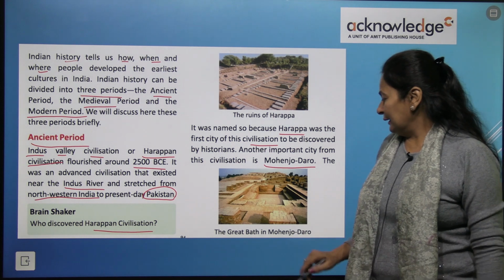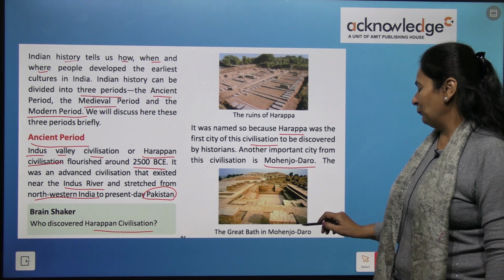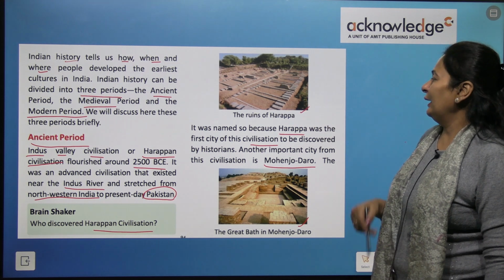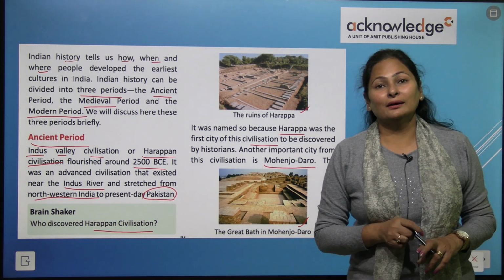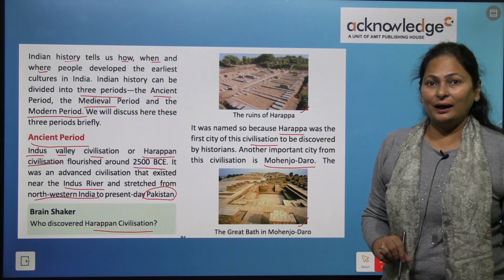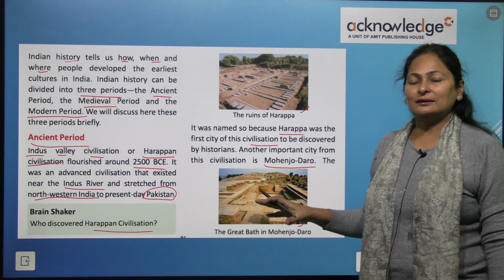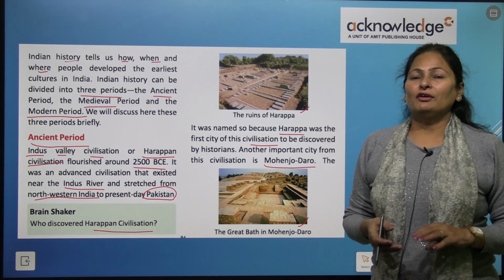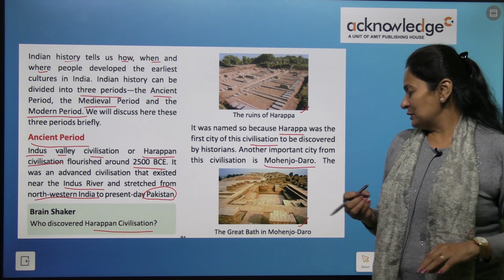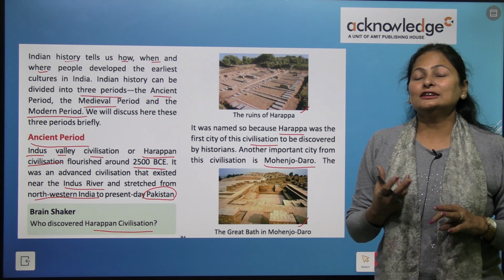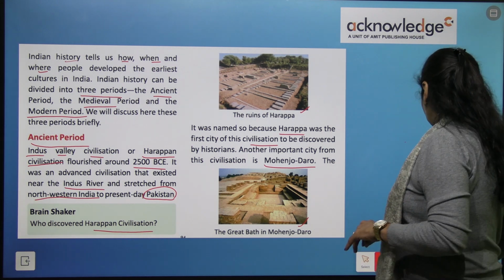You can see the Great Bath in Mohenjo-daro in the picture, and these are again some pictures from the Harappa civilization. This is the Great Bath. It looks like a swimming pool. The people of the Harappa civilization used this Great Bath for religious bathing.